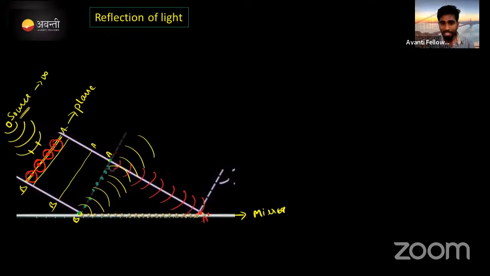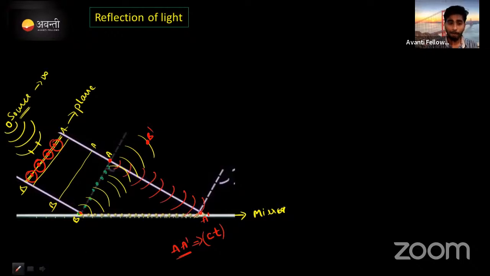Here, from A to A dash, whatever the distance is, I already told you last time how to calculate the distance for a wavefront. It is nothing but multiplying the speed of light into time. In the time this particle covers the distance A to A dash, in the same time the B particle will reach this point, B dash. Clear?